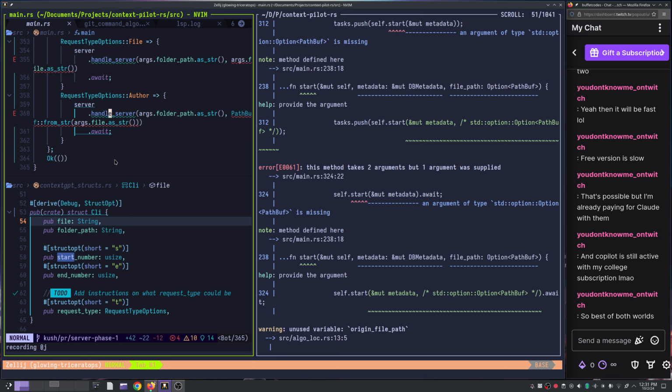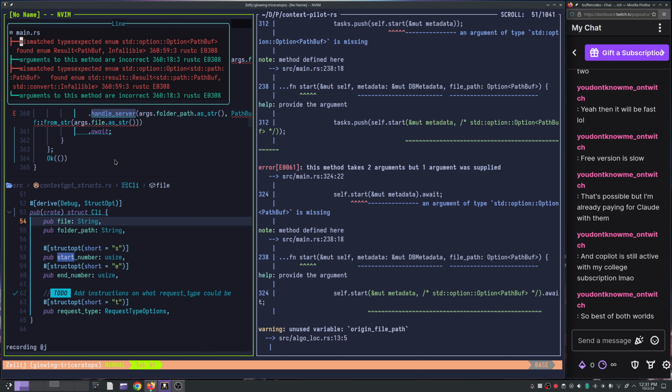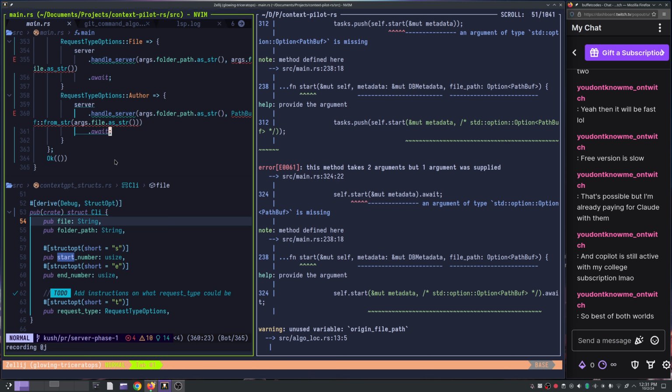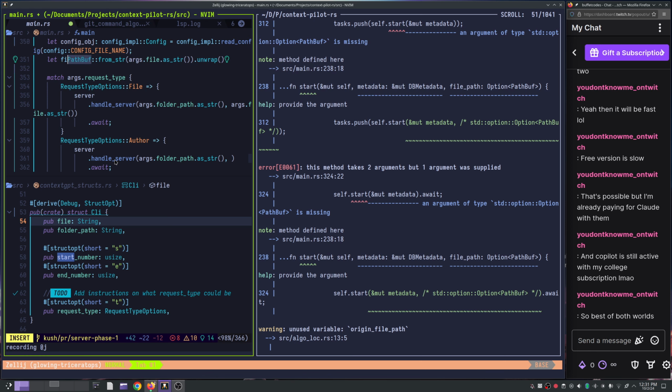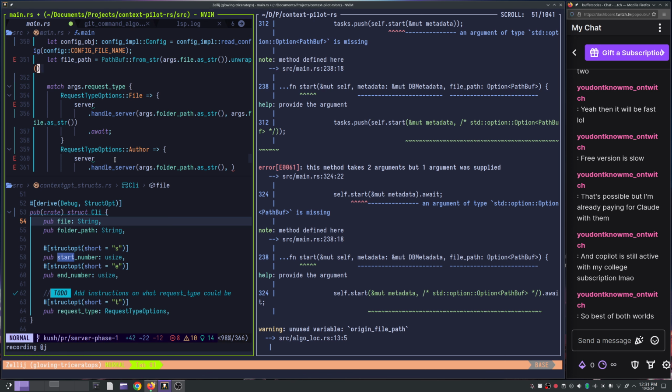And what else can I do is probably convert this into an option, right? Yeah. Okay, so this is unwrap here, right? And you can do option. Okay, I'm gonna extract this into a variable for our live sake. Let file path is equal to PathBuf from star, and this file path will be what's a PathBuf,